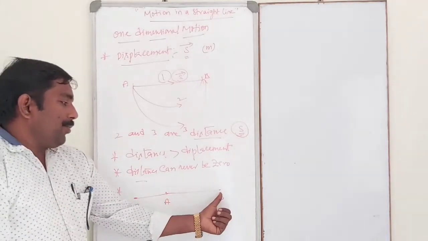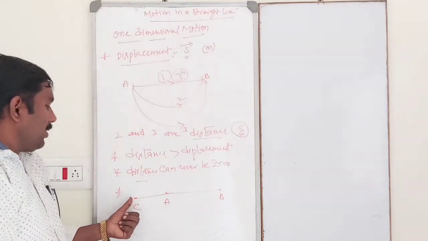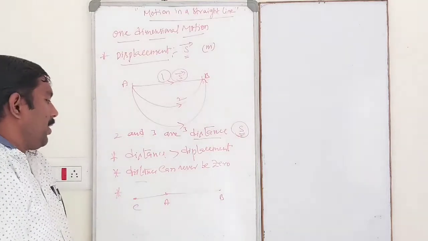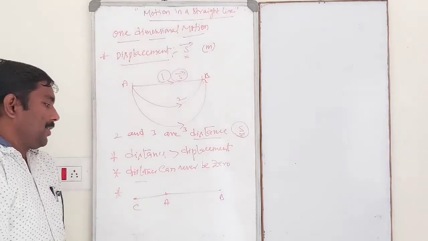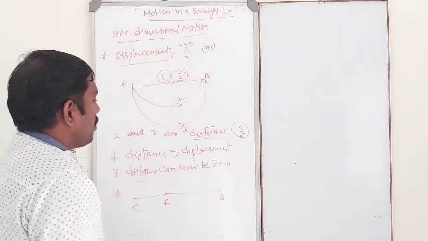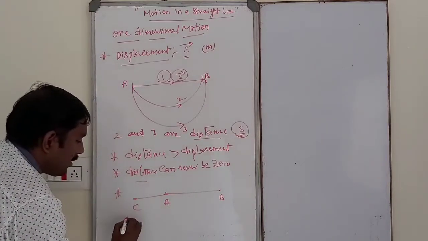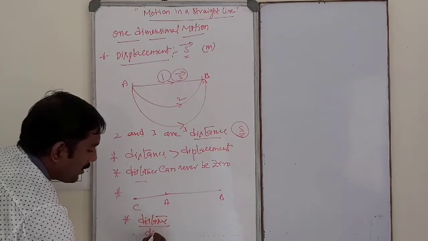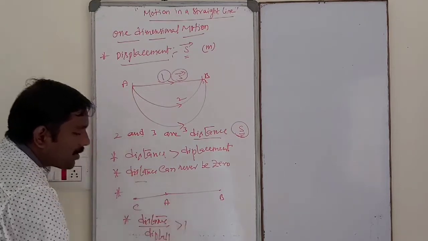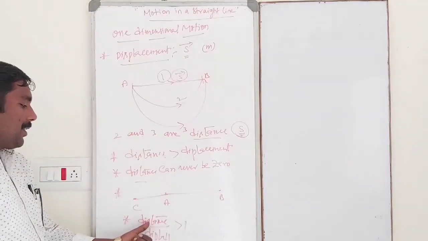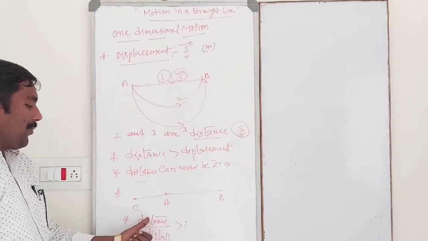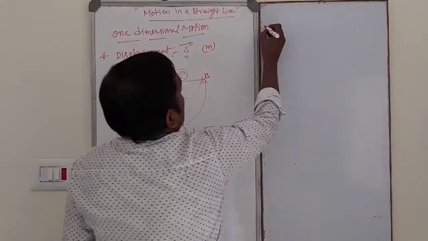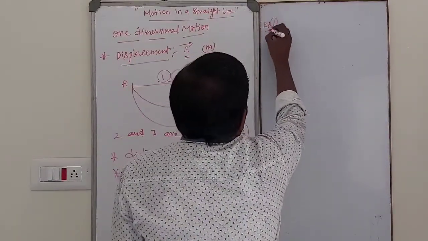The body moves from A to B, then returns and reaches the point C. In this case, the body has negative displacement. So the ratio of distance by displacement is always greater than 1, because distance is greater than the displacement. Okay.